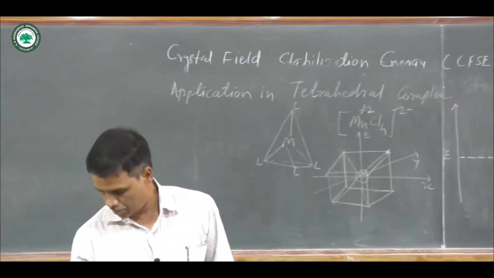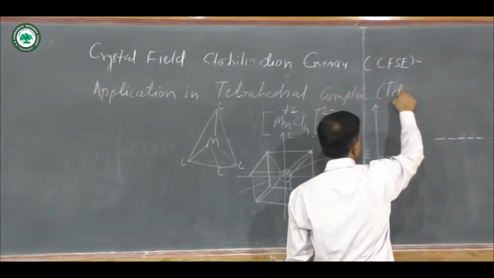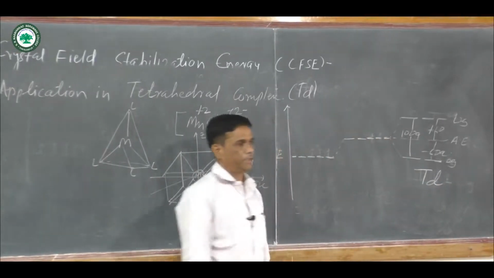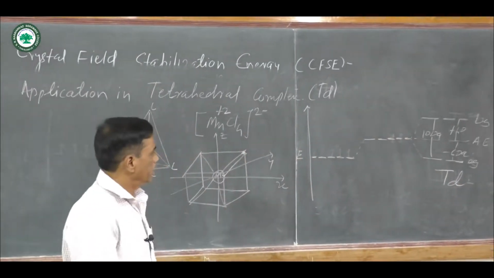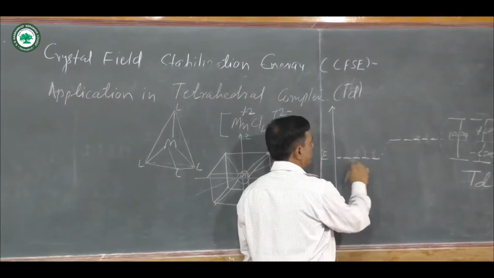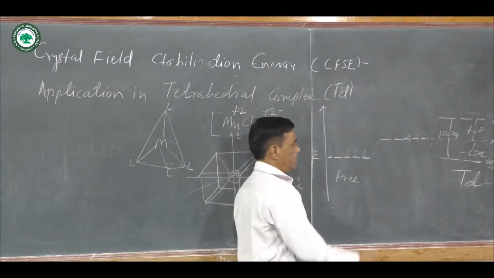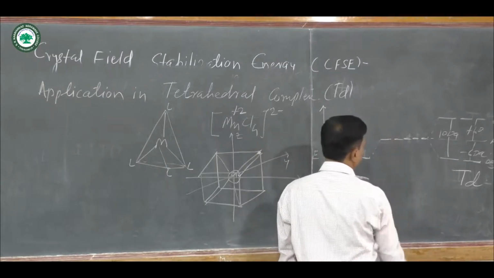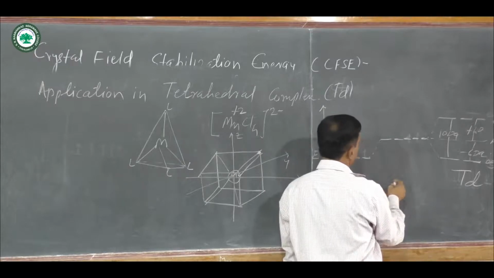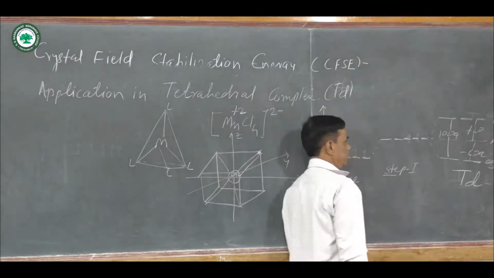It is opposite to the octahedral complex, and a tetrahedral complex is represented as Td, and Td means tetrahedral. Here when the metal ion is in a free state, all d orbitals are degenerate, meaning same energy level. When ligands try to approach the central metal ion, then hypothetically energy increases, and this is step first, a hypothetical increase in the energy.